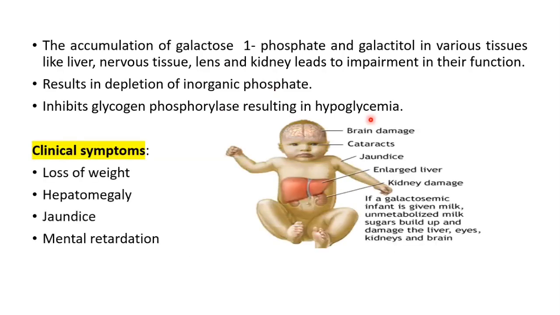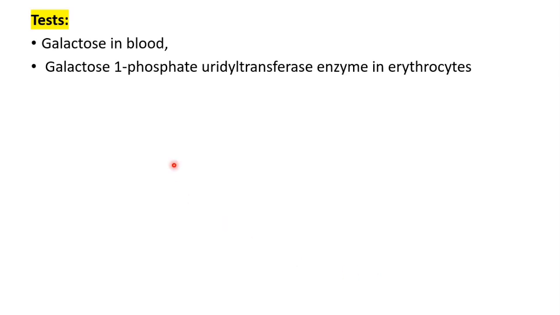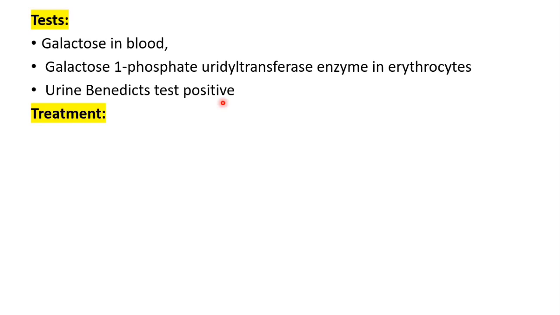Now the clinical symptoms: you will see there will be loss of weight. Then there will be, as I said, hepatomegaly. There will be jaundice, there will be mental retardation. In severe cases, you will find cataract and aminoaciduria and albuminuria. To identify the condition, we can measure galactose in the blood. We can also measure the galactose 1-phosphate uridyl transferase enzyme in erythrocytes. In the urine, the Benedict test will be positive because galactose is a reducing sugar.